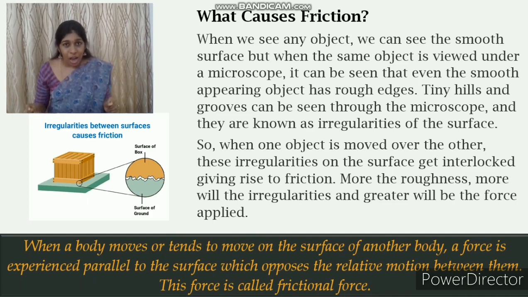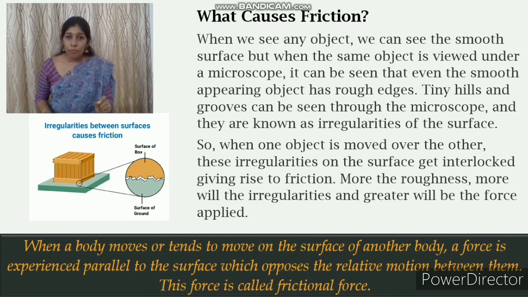Did you clear? All of you clear? So when we see any object, we can see a smooth surface, but when the same object is viewed under a microscope, it can be seen that even the smooth appearing object has rough edges. Tiny hills and grooves are known as the irregularities of the surface.